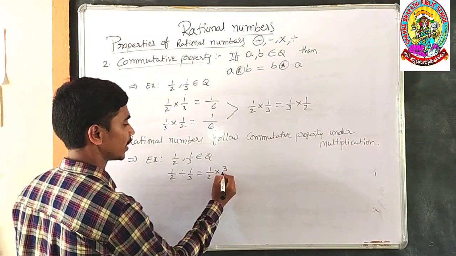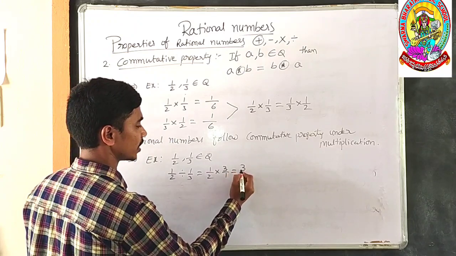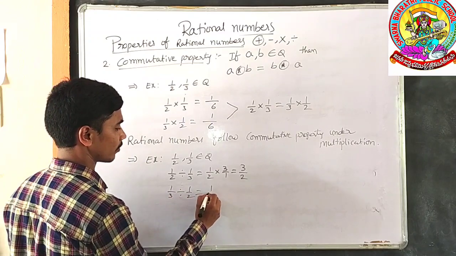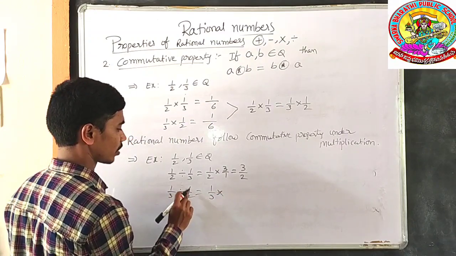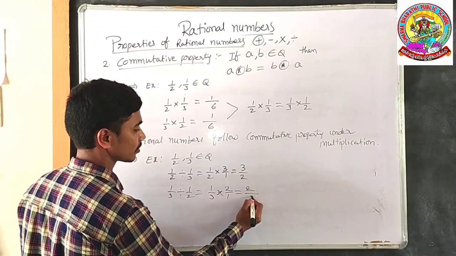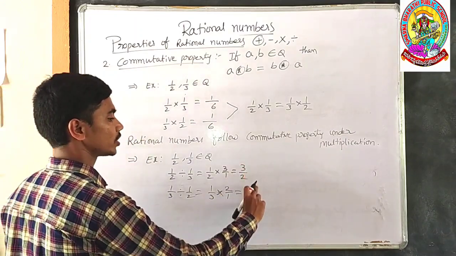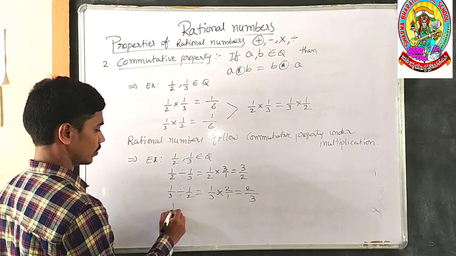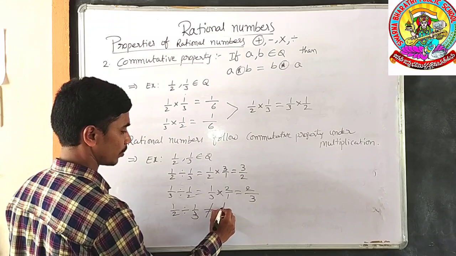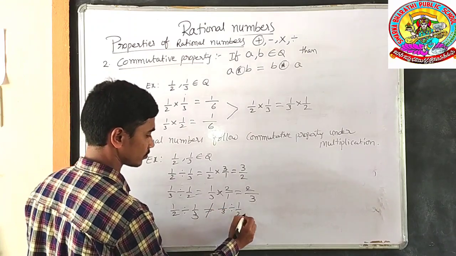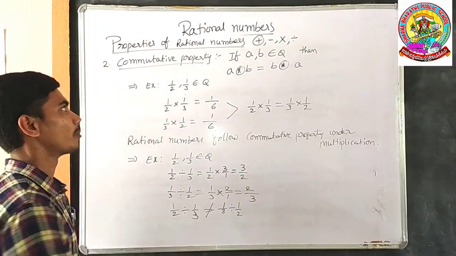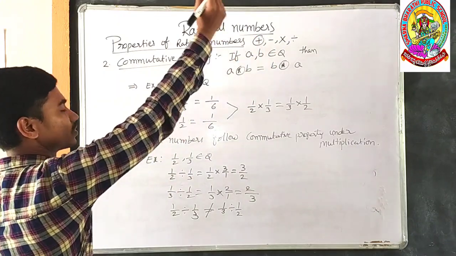Multiplying by the reciprocal of 1 by 3, which is 3 by 1, is equal to 3 1s are 3, 1 2s are 2. Next, 1 by 3 divided by 1 by 2, what will happen? 1 by 3 into reciprocal of 1 by 2, 2 by 1, is equal to 2 1s are 2, 3 1s are 3. Is 3 by 2 equal to 2 by 3? No. So 1 by 2 divided by 1 by 3 is not equal to 1 by 3 divided by 1 by 2. By this example we can understand rational numbers do not follow commutative property under the operation of division.